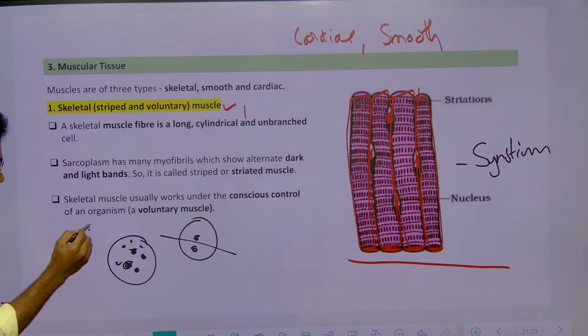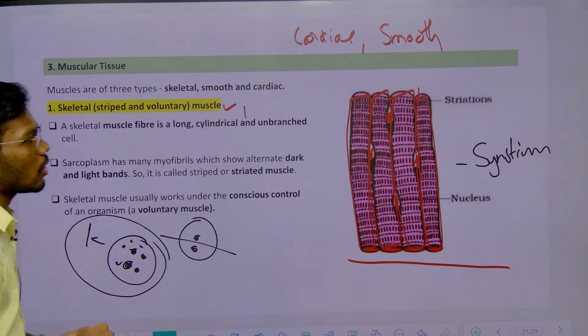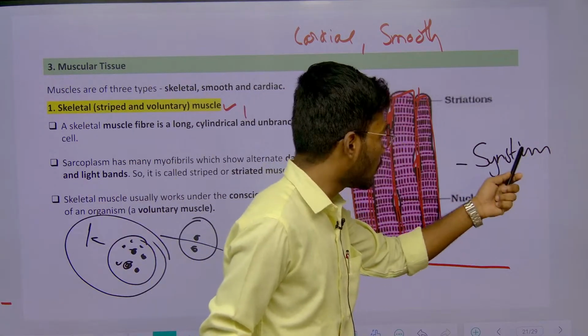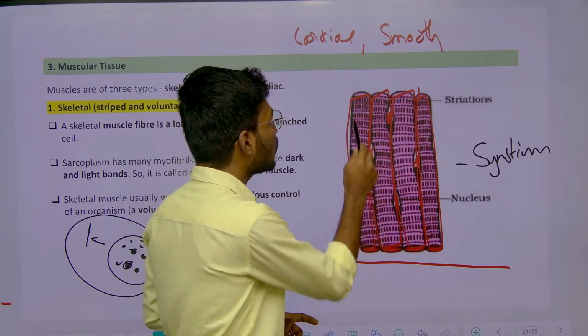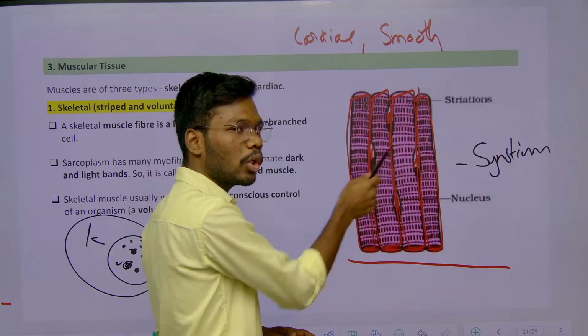Then what happens? One cell having multiple nuclei. This condition is called what? Syncytium. Because of that condition only, skeletal muscle has multiple nuclei.